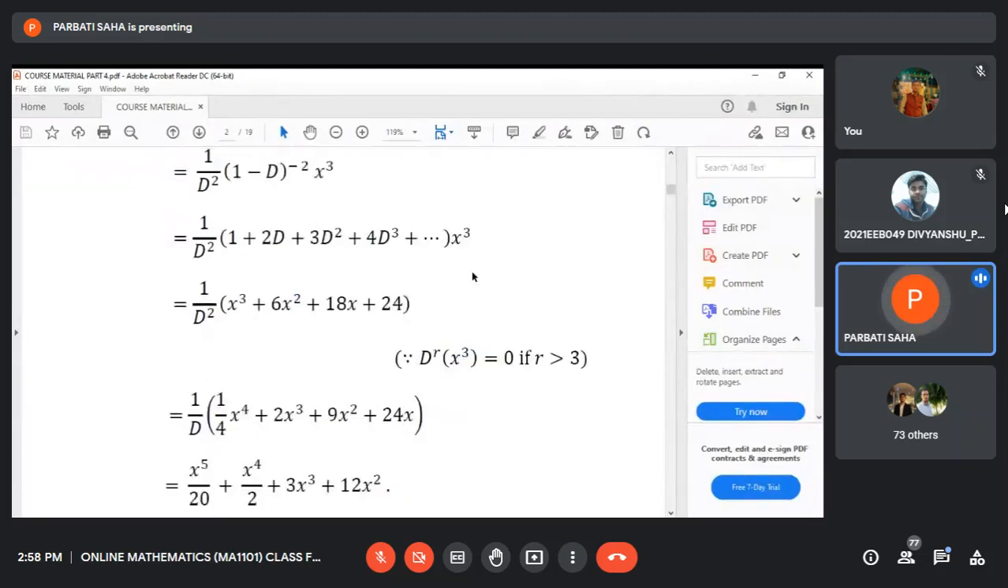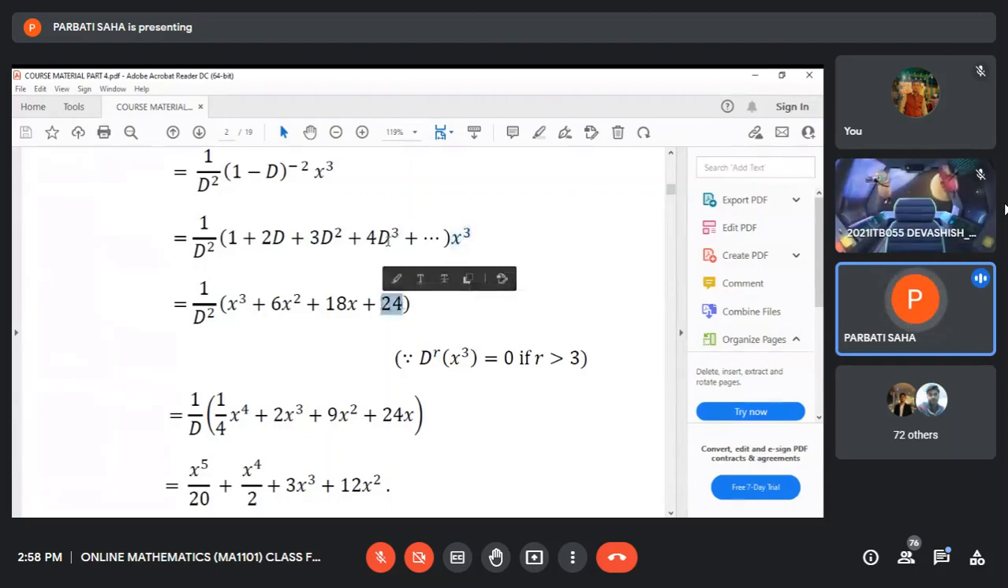In the meantime, you have already observed that the rth order derivative of x cube equals 0, provided r is greater than 3. And so all these terms containing D to the power 4, D to the power 5, etc., that is, derivatives of order higher than 3, if we apply them on x cube, then the value of the derivatives will be 0. So this is the last non-vanishing term, D cube x cube.